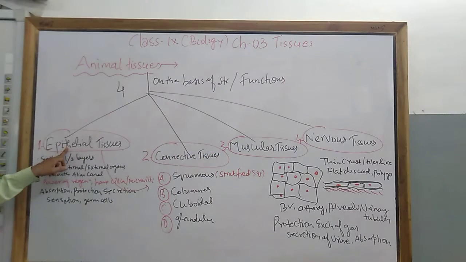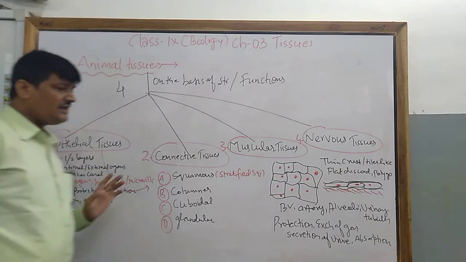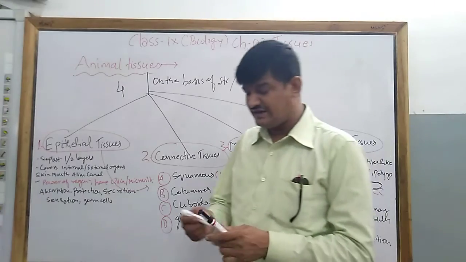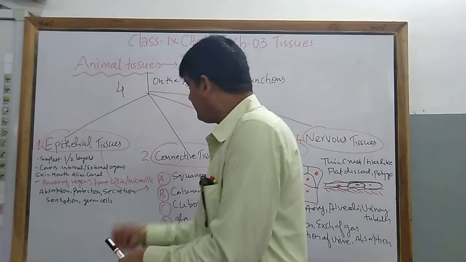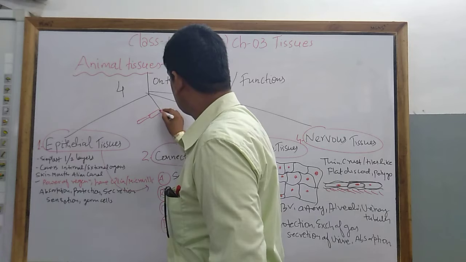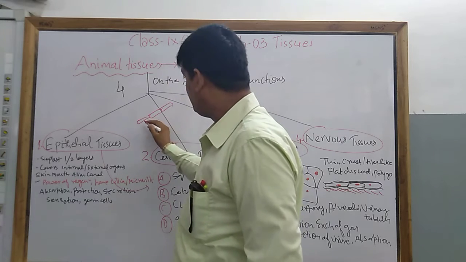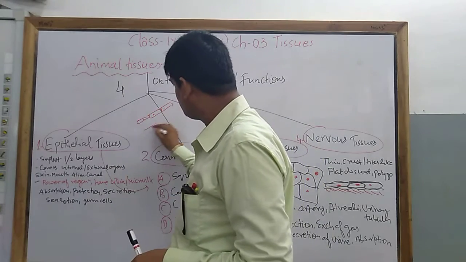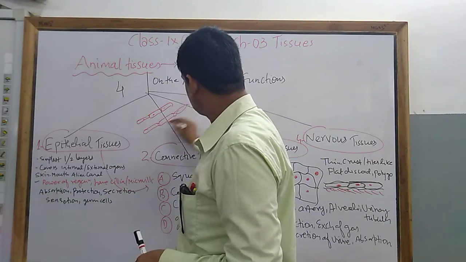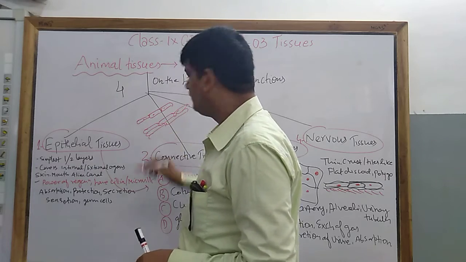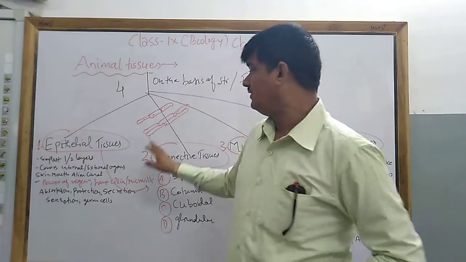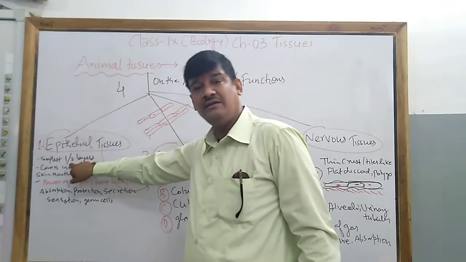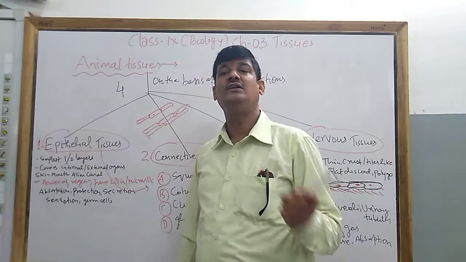So come to the first one, epithelial tissue. Epithelial tissue is the simplest animal tissue, and it contains either a single layer, suppose this is the single layer, or a double layer. So this simplest epithelial tissue, number one, has either one layer or two layers.